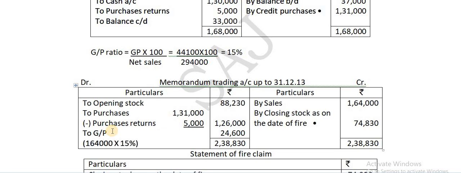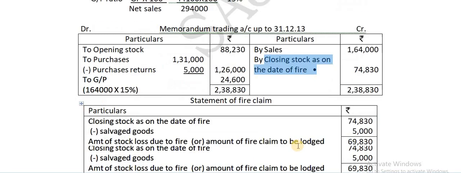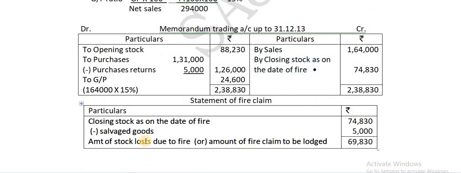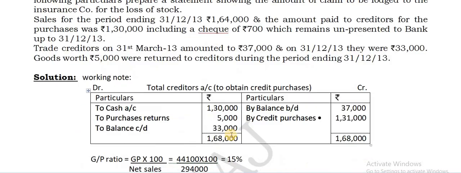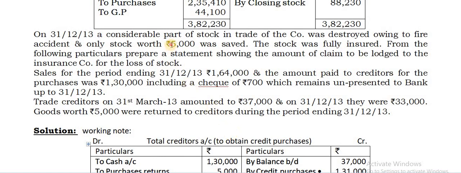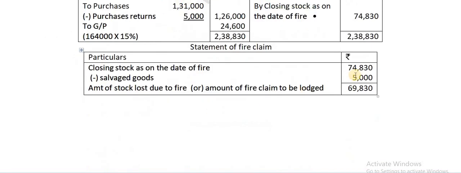Next, once you get the difference, it is taken as closing stock as on the date of fire. So take the same here as closing stock as on the date of fire, 74,830. From this minus the salvage stock 5,000. The balance you are getting is the amount of stock lost due to fire, or the amount of loss due to fire. As I told you already, it is fully insured, so you need not apply the average clause. Alright. So this is the salvage stock 5,000 which is being deducted here.